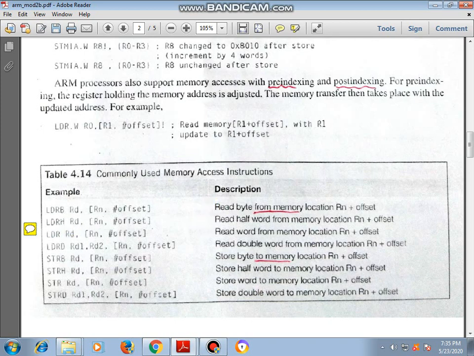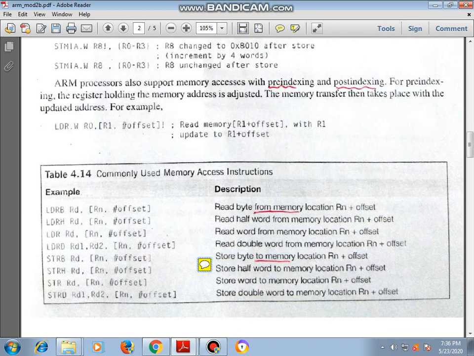Here you can see read byte, read half word, read word, read double word, store byte. STRB means store byte to memory. This is the reverse of LDR. In LDR what do you do? You load to register. In STR what do you do? You store to memory from the register.